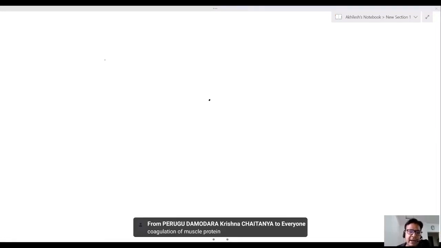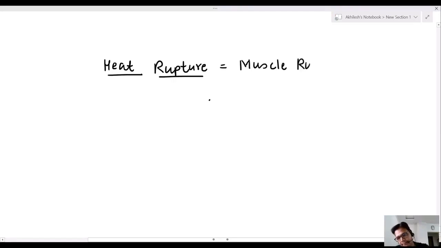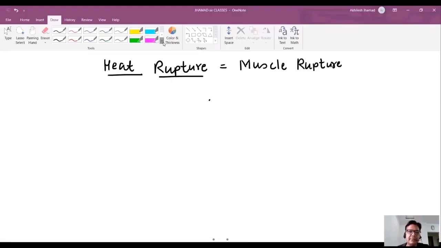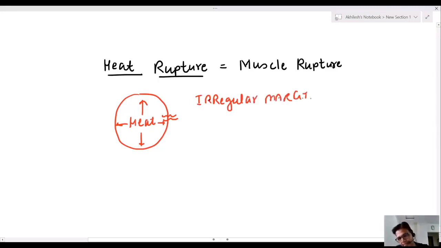Now, sir, in burn, due to this heat, we have heat rupture. It is a muscle rupture. Due to heat, inside the muscle we have excessive heat. This causes rupture, which is known as heat rupture. The margins are irregular. Irregular margins are seen in heat rupture.